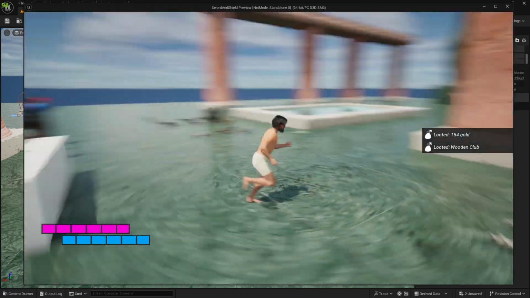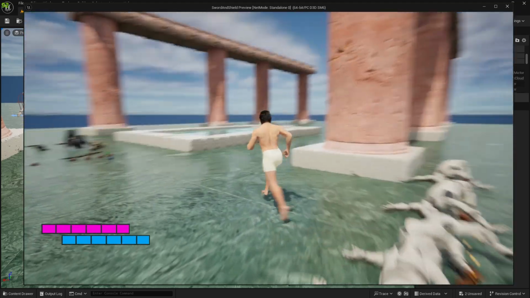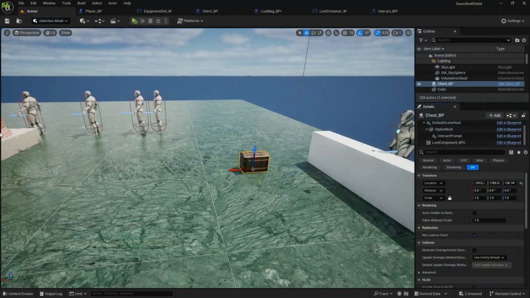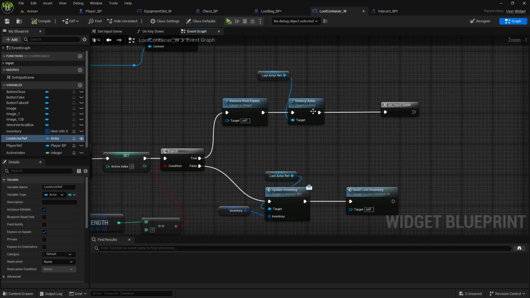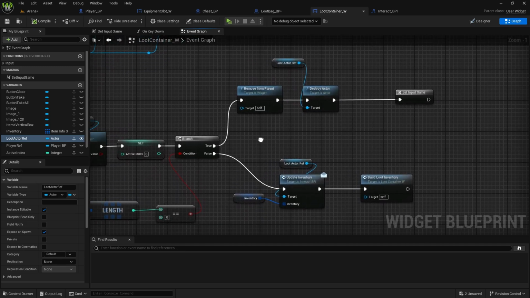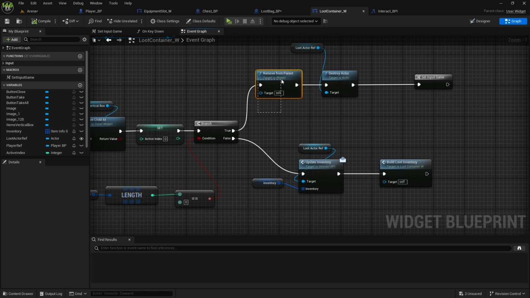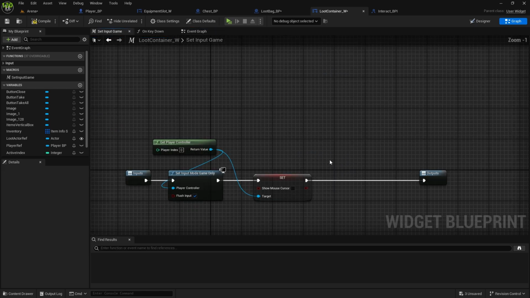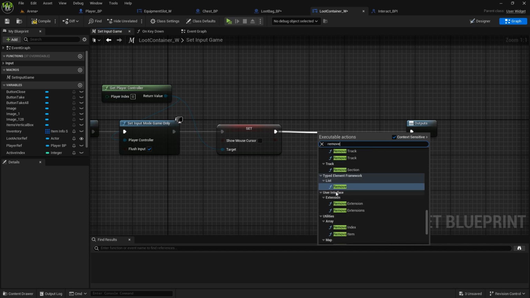Now one thing you can see is that it actually destroys the chest once there are no items. We don't want to do that with the chest, only with the loot bag. So what we can do is go to loot container. Now here when we're destroying the actor, we'll do a branch check. First remove this, remove from parent from here, and we'll add it to this macro, so we don't have to always write it. Remove from parent.